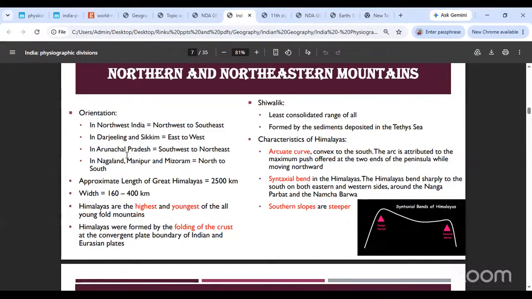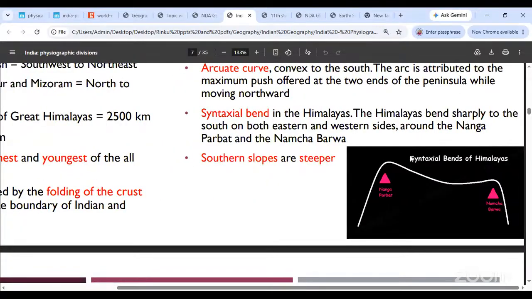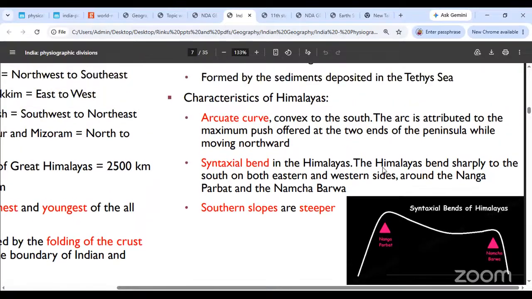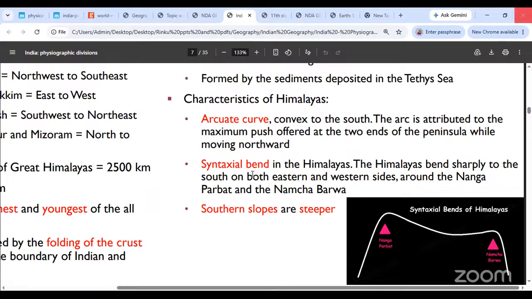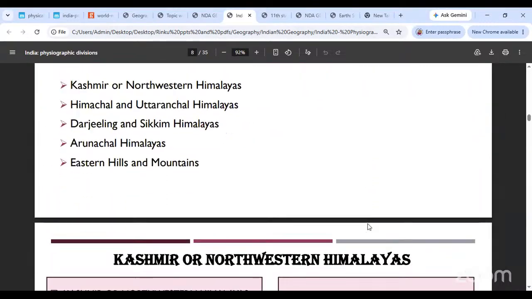So, lastly, if you're considering the characteristics of the Himalayas, they have an arcuate curve, as you can see over here. It curves to the very sides and comes downwards. And then, of course, there is a syntaxial bend at the very sides of it, because the peninsular plateau is pushing into the Eurasian plate, a little more strongly. And it bends around two mountain ranges. You'll have to remember them. One is Nanga Parbat in the POK region, and second is Namcha Barwa in the China region, above Arunachal Pradesh. And obviously the southern slopes are steeper, and we had already discussed that yesterday.